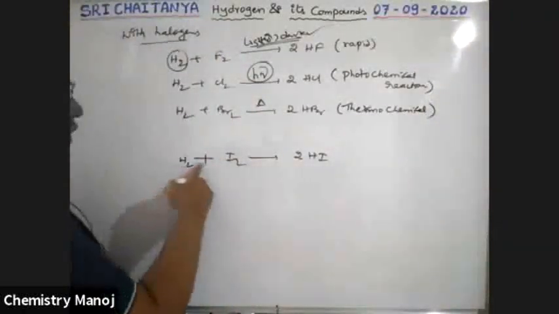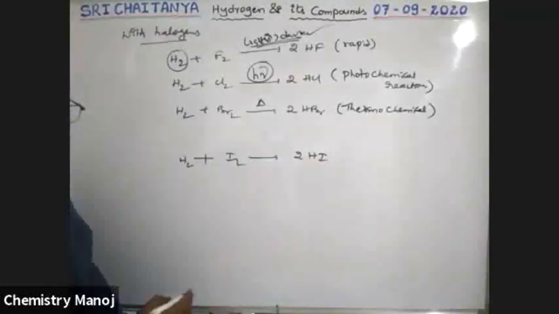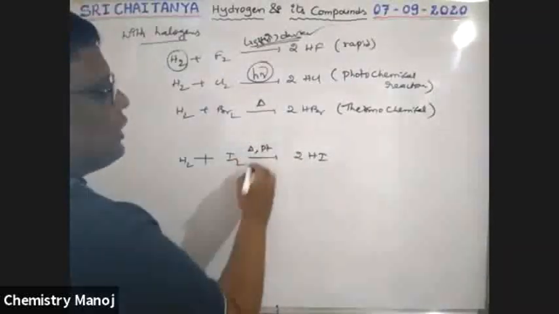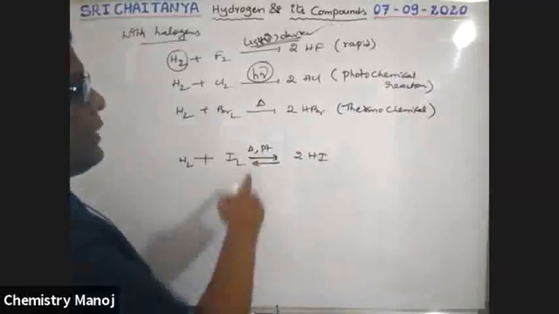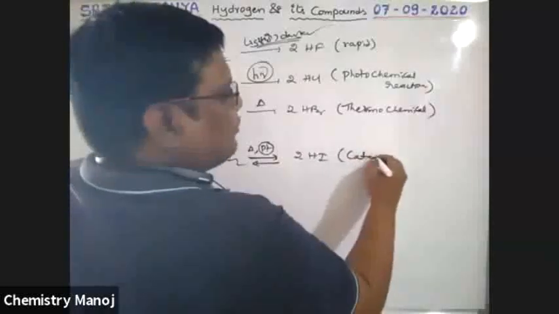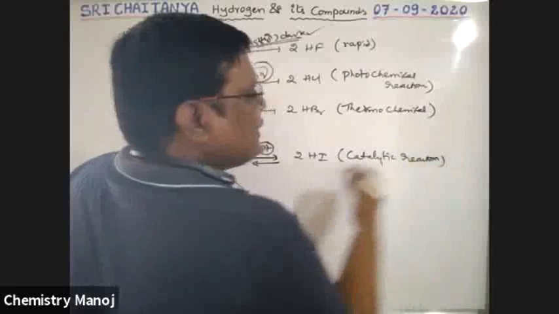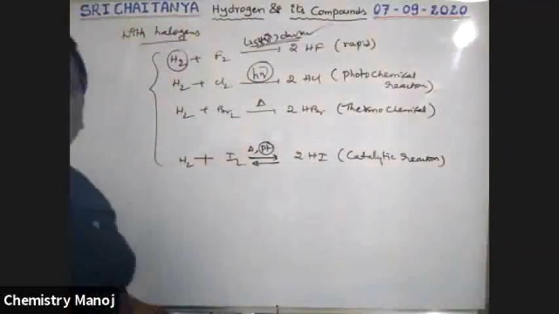Next, reaction of hydrogen with iodine. Almost not possible, boys. It requires heating and a catalyst, platinum. Otherwise a backward reaction is also possible. So in the presence of catalyst the reaction takes place. It is a catalytic reaction. This is the way hydrogen reacts with halogens.